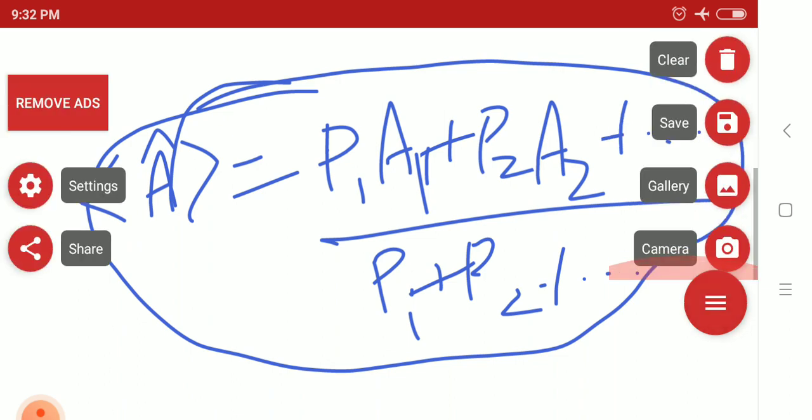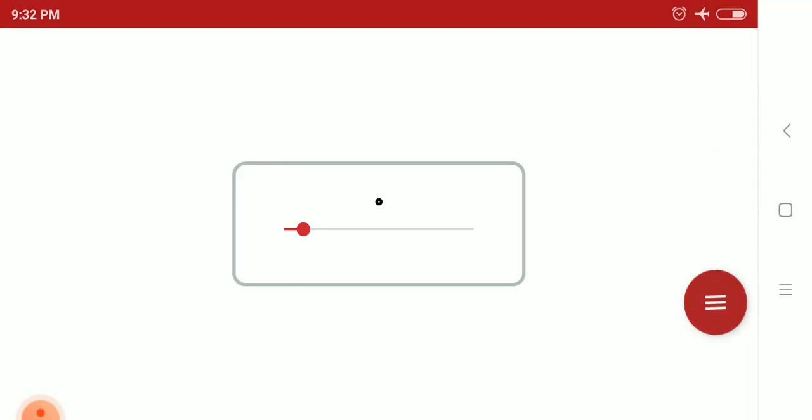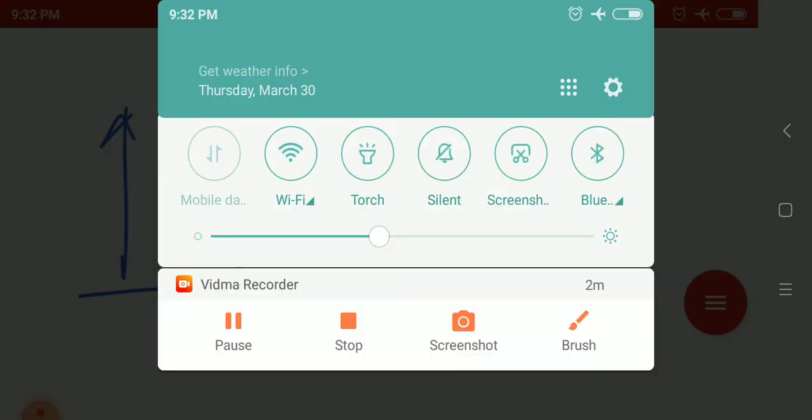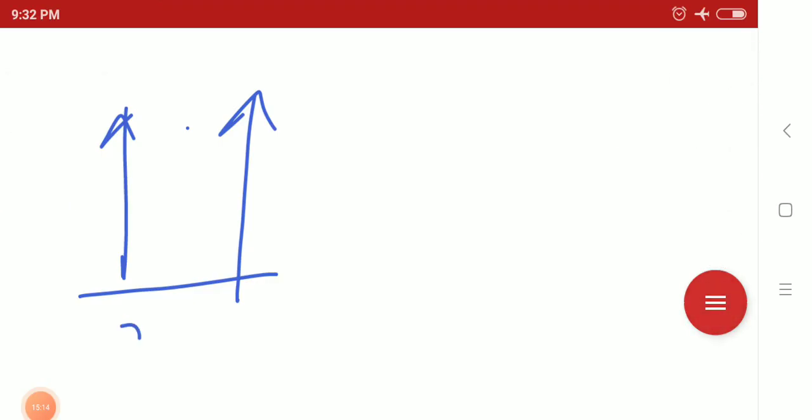So let's take an example. In case of a 1D box, let us consider a 1D box of length 0 to L, an infinite square well potential box.